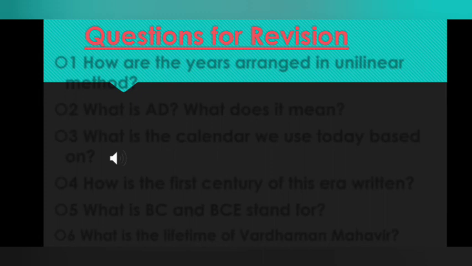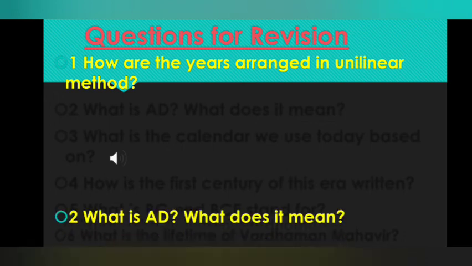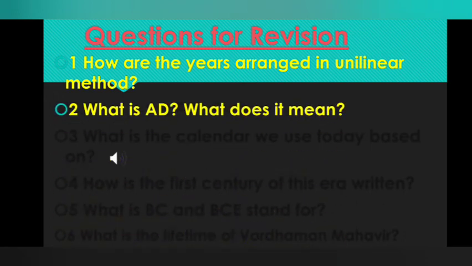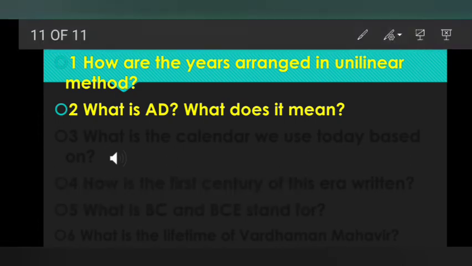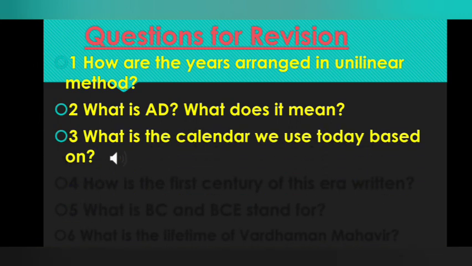Let's answer a few questions. Questions for revision. Question number 1. How are the years arranged in unilinear method? Question number 2. What is AD? What does it mean? Question number 3.